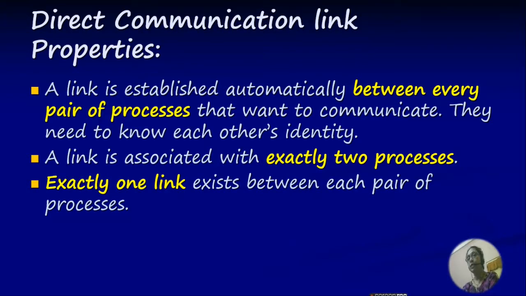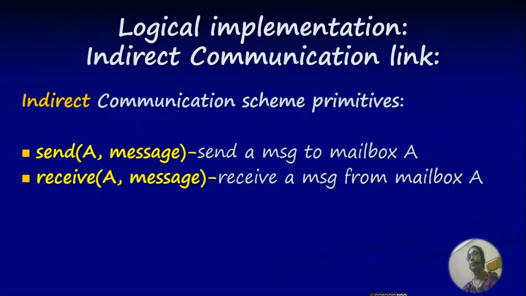The direct communication link properties are: number 1, a link is established automatically between every pair of processes that want to communicate. They need to know each other's identity. Number 2, a link is associated with exactly two processes. Exactly one link exists between each pair of processes.